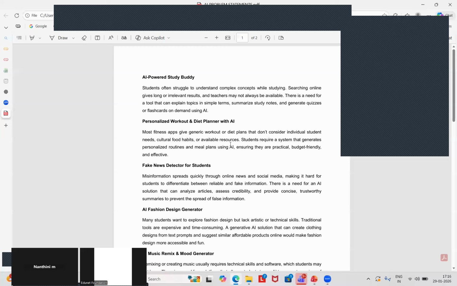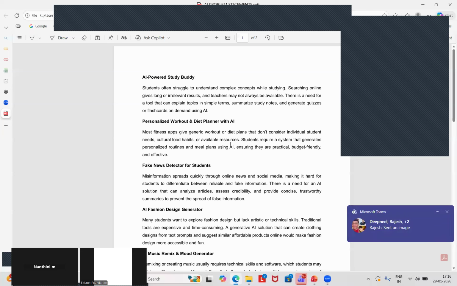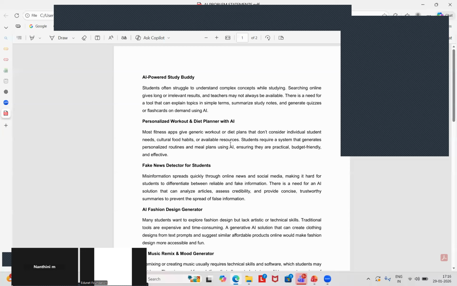So the next one is the personalized workout and diet planner. Nowadays whenever we ask ChatGPT or Gemini, it will always give you a generic diet plan, a 7 days diet plan kind of thing, right? But when we try to create a personalized plan for the individual user, we can go with this kind of application. Okay, so this is how we can create a project using an AI platform.